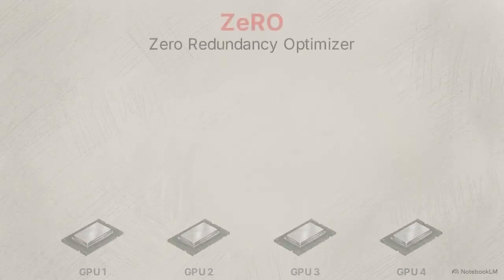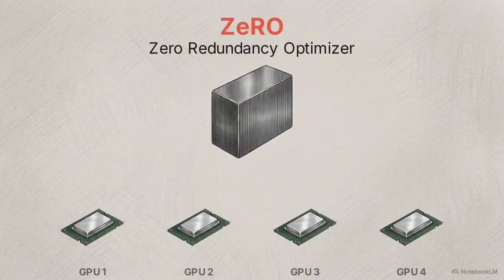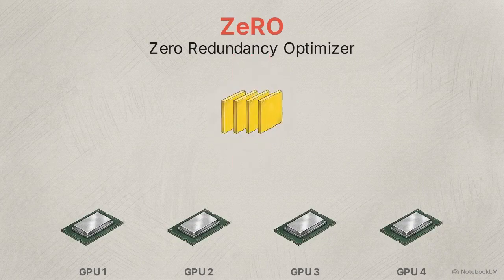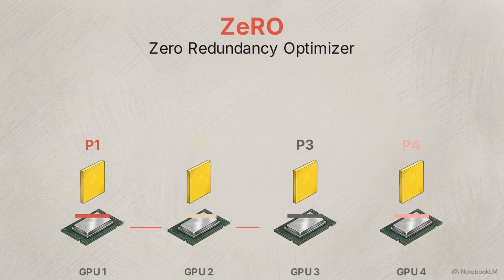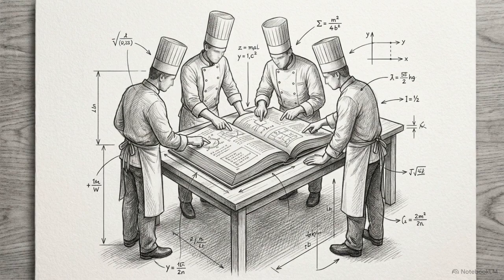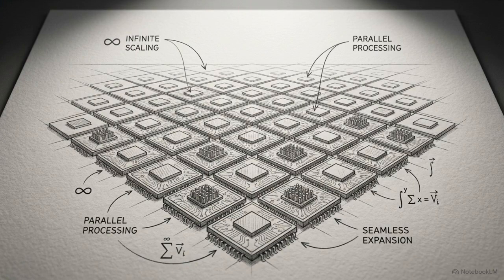To solve this, engineers use ZeRO, the Zero Redundancy Optimizer. ZeRO slices these massive states into smaller partitions and distributes them across the network of GPUs, eliminating the duplication entirely. Instead of 100 chefs cluttering personal stations with identical massive recipe books, they partition the knowledge and share a single master copy. ZeRO transforms training from a redundant memory trap into a highly scalable linear system. To grow the model, you just add more shared hardware.